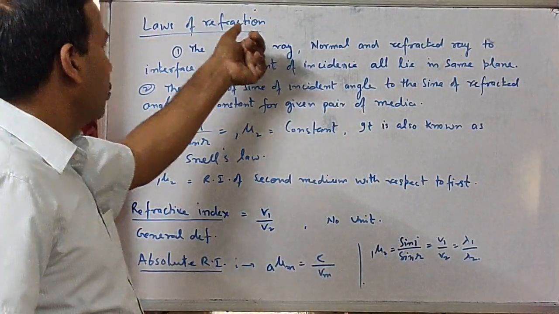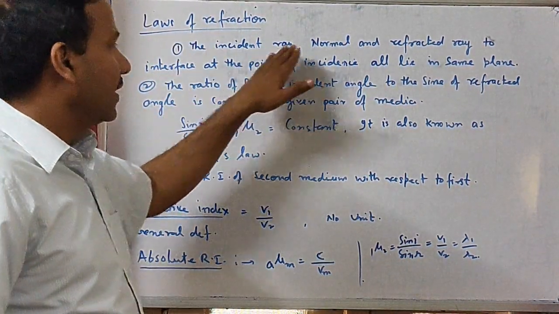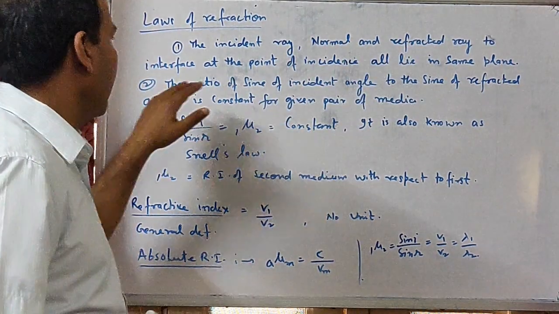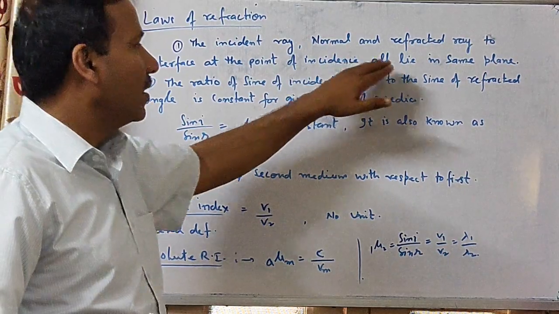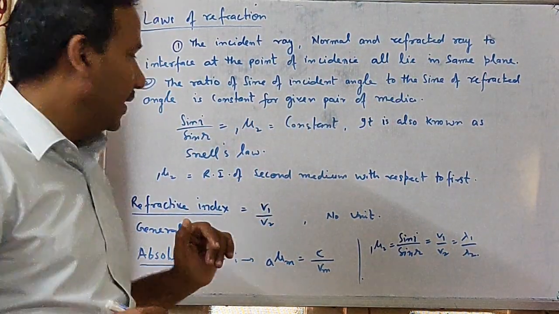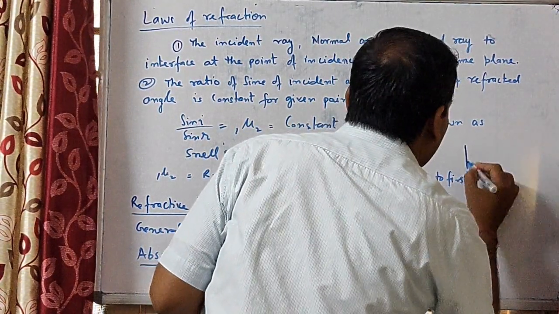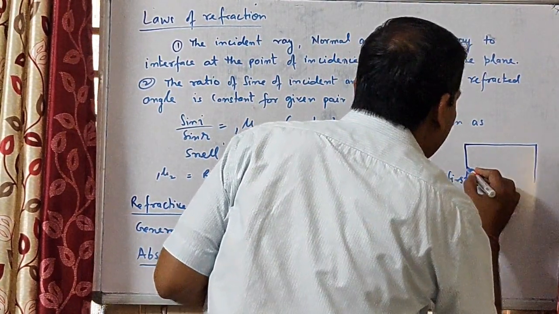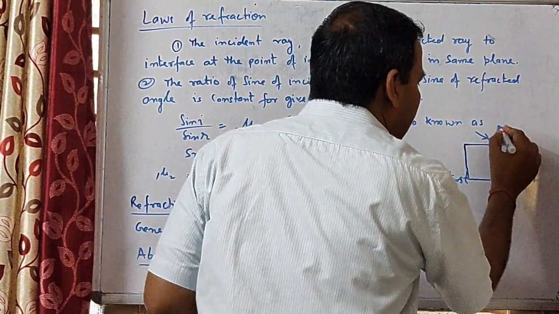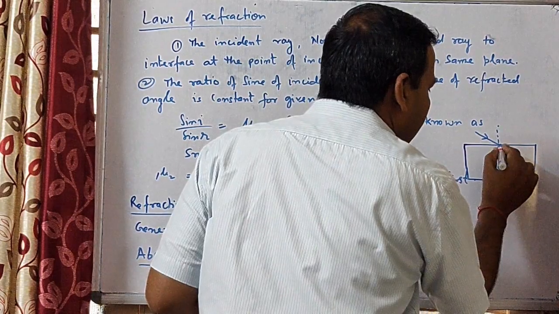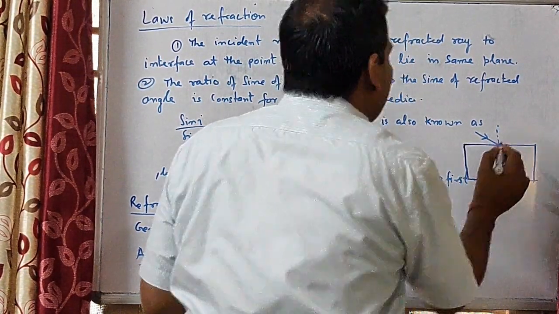Next topic is laws of refraction. There are two laws. The incident ray, normal, and refracted ray to the interface at the point of incidence all lie in the same plane. That is the first law. Here just you see this one is a figure, meaning that is a glass slab and a light ray strikes at this point. It is an incident ray, it is a normal, and it is a refracted ray, meaning these all lie in the same plane.